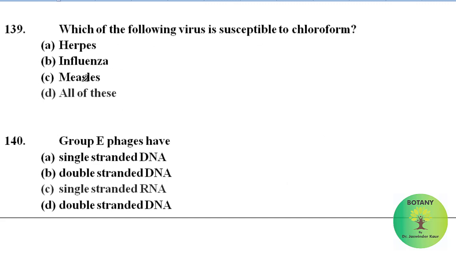Which of the following viruses is susceptible to chloroform? Herpes, influenza, measles, all of these. Correct answer is all of these. All these three viruses are susceptible to chloroform.